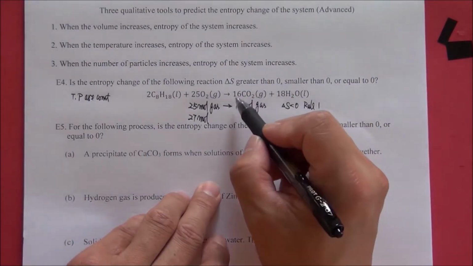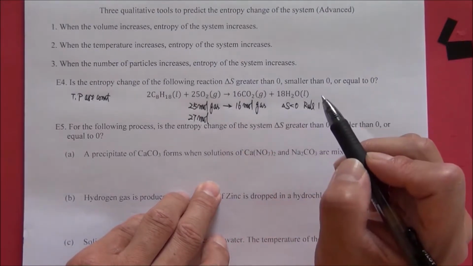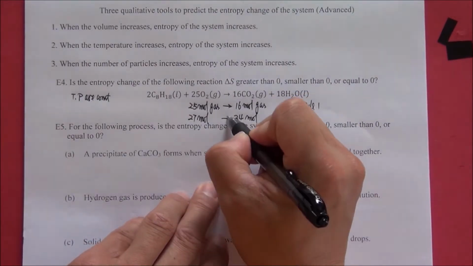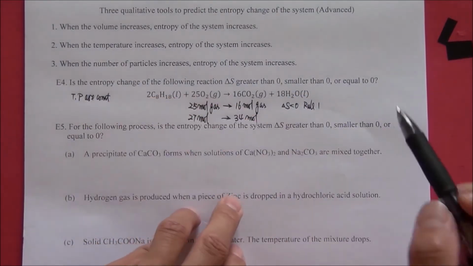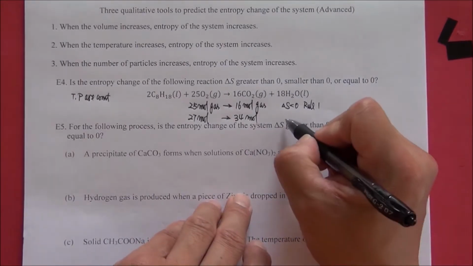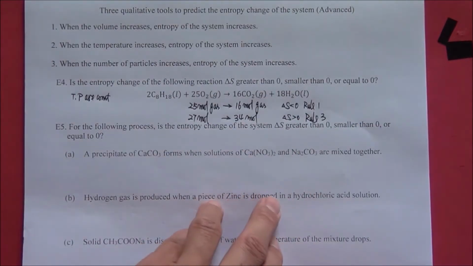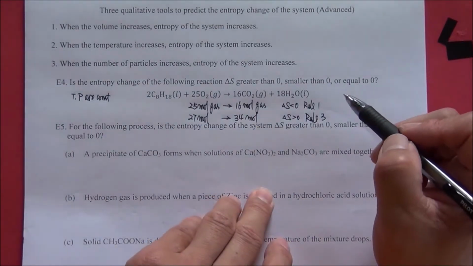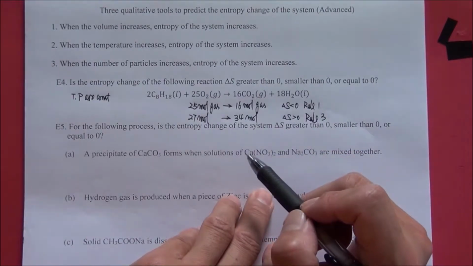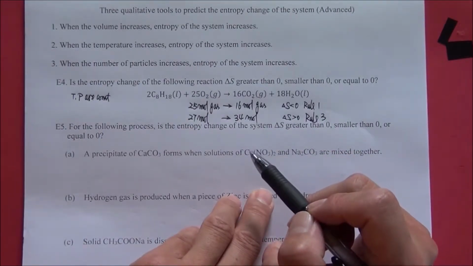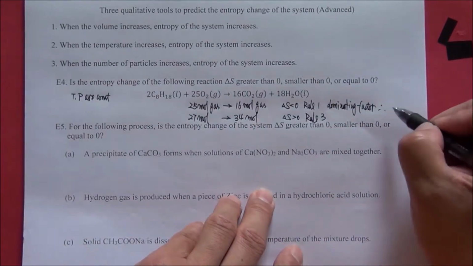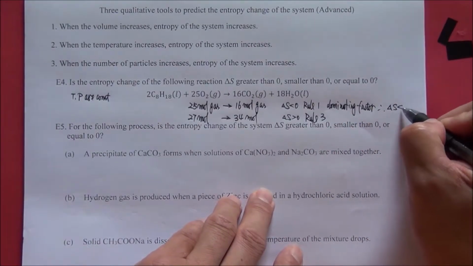And we have 16 plus 18 equal to 34 moles of products. If we use rule number 3, the entropy of the system should increase. Now we have to decide which factor dominates, the volume factor or the number of moles factor. In this case, the volume factor dominates. Therefore, delta S less than 0.